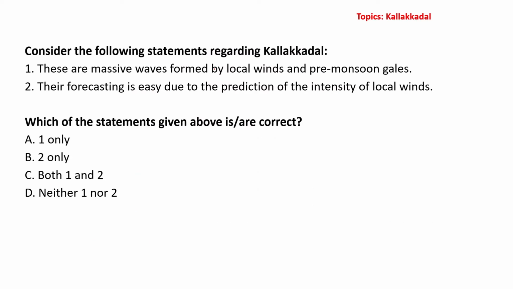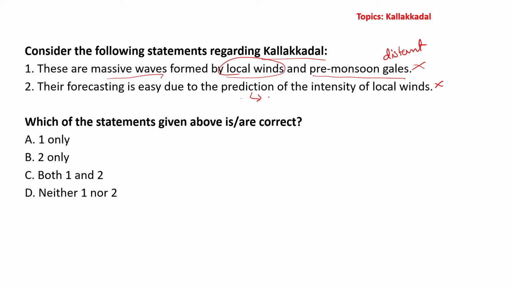Now let us take up a sample question and try to skill ourselves to solve it through the information that we have. Consider the following statements regarding Kallakkadal. These are massive waves formed by local winds and pre-monsoon gales. Absolutely wrong. These are distant, not local. Their forecasting is easy due to prediction of intensity of local winds. Absolutely wrong. Again wrong. Prediction is difficult.